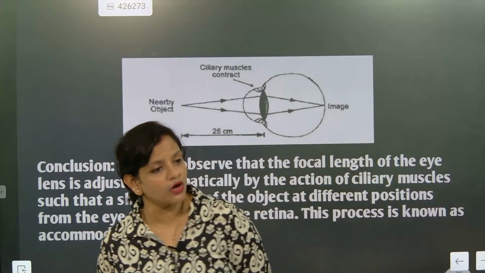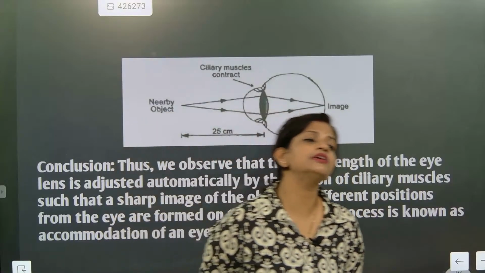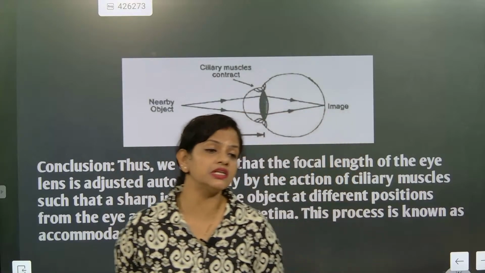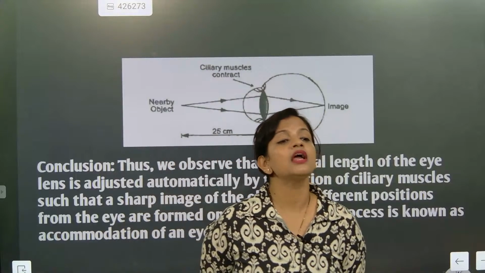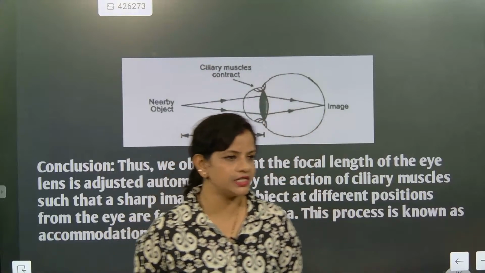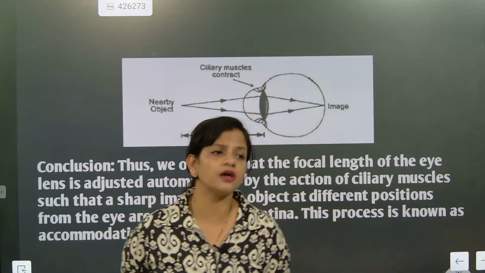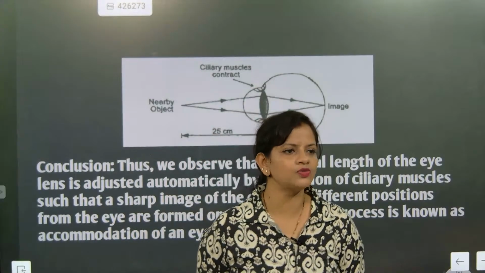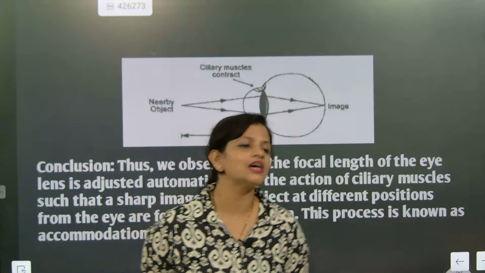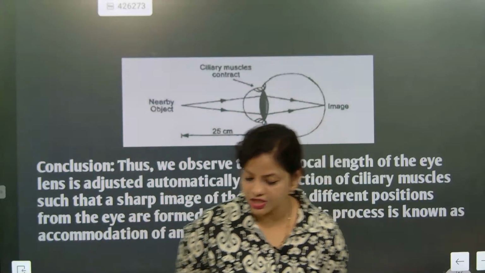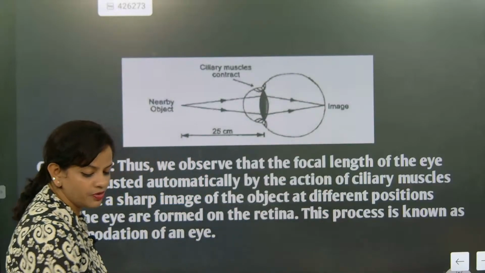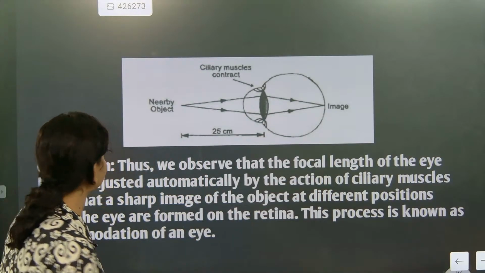When the ciliary muscles contract, the focal length will decrease. So the focal length decreases for seeing a nearby object and convergence will increase. Thickness will become more for seeing a nearby object and less for seeing a far off object. We must remember that part.